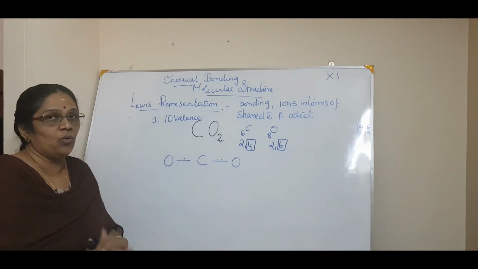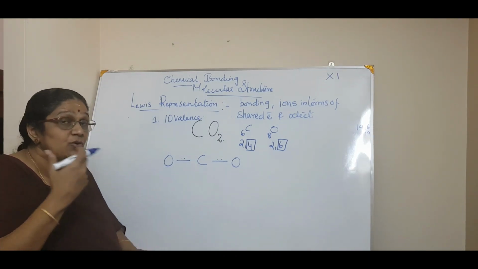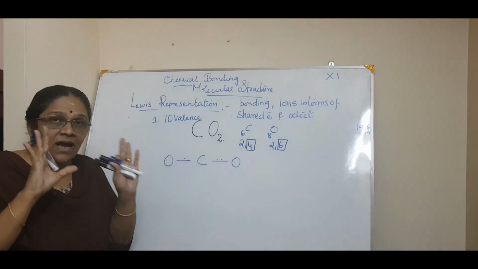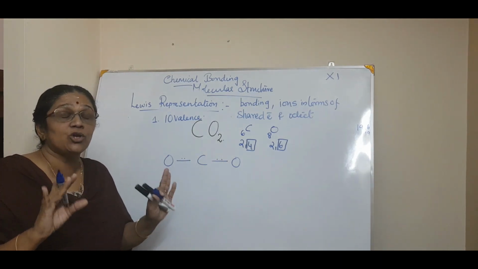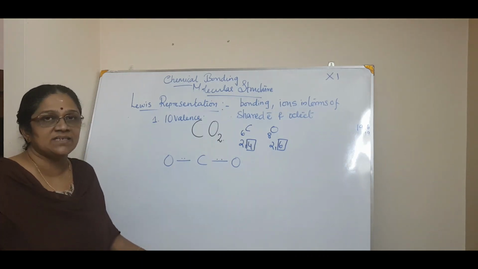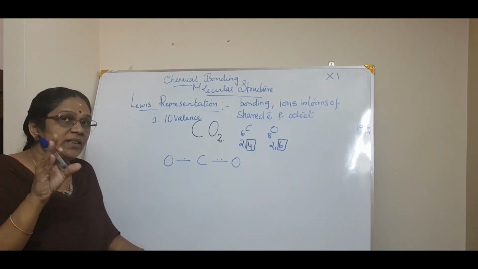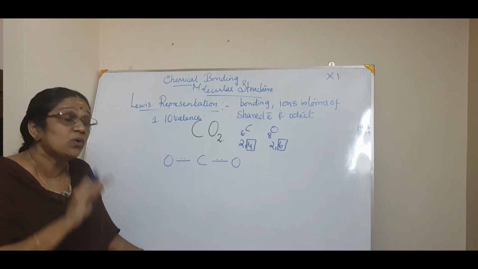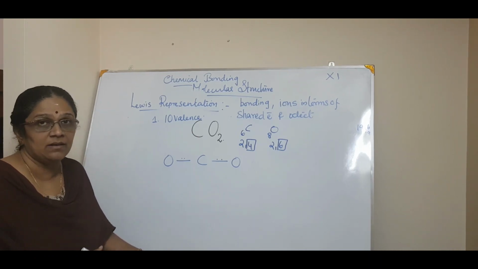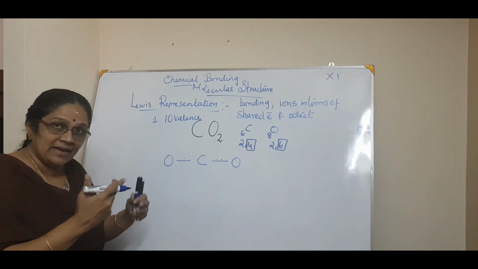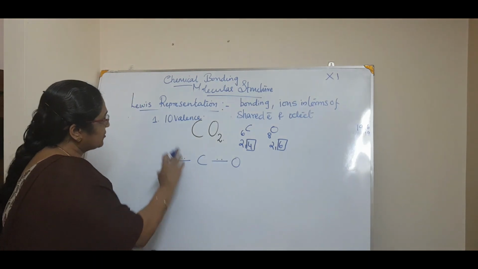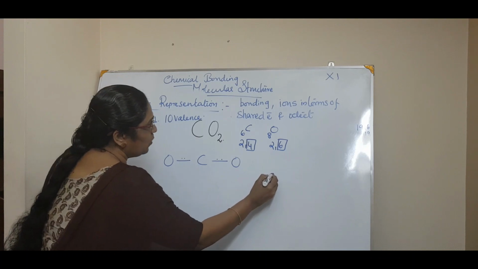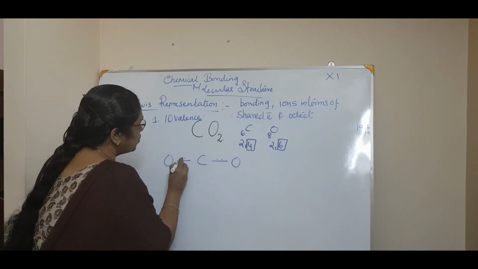We have to know how it goes. My idea is every atom in this carbon dioxide molecule should get 8 electrons each. So I should put them in such a way that each gets 8 electrons. Now how is it possible? By trial and error, we know that oxygen has 6 electrons. Out of 10 electrons, 2 go like this, 2 go like this.